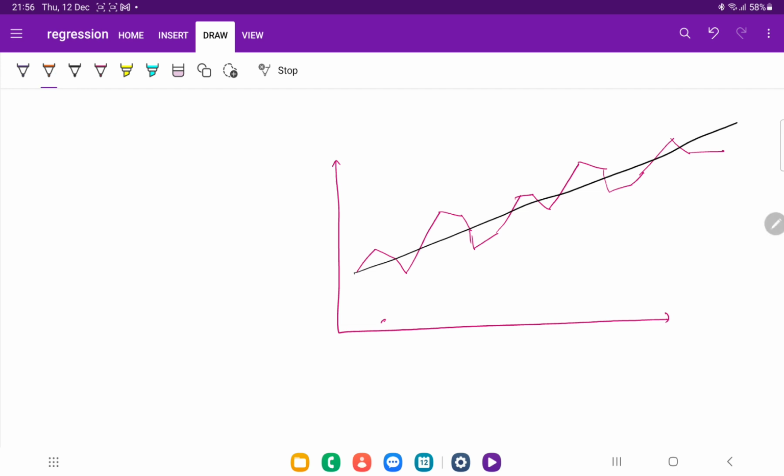For example, this point is showing the average sales without any seasonal variation, right? At this particular point my actual sales are higher than the average sales. This is something we call positive seasonal variation, right? At this point my actual sales are lower than the average sales. This is called negative seasonal variation. At this point my actual sales are quite high compared with my average sales. This is a positive seasonal variation. This is a negative seasonal variation. So average sales is actually representing the trend of the average sales. What is the overall trend, right?